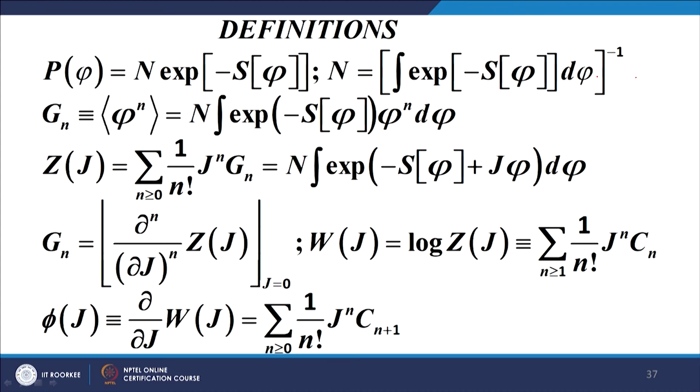Z(j), the generating function of the green function, is given by introducing a source j, and then Gn is obtained by taking derivatives with respect to j of Z(j), and then putting j equal to 0. The generating function for the connected green function is given by log of Z(j), and the field function is given by the derivative of the generating functional of the connected green functions. So, this was the terminology for the free field.